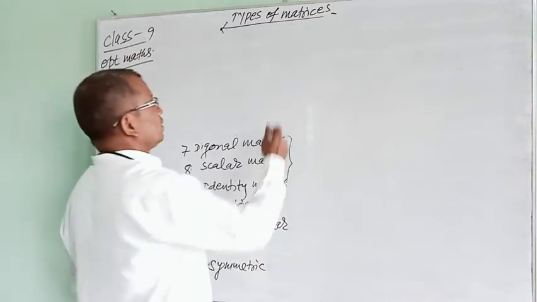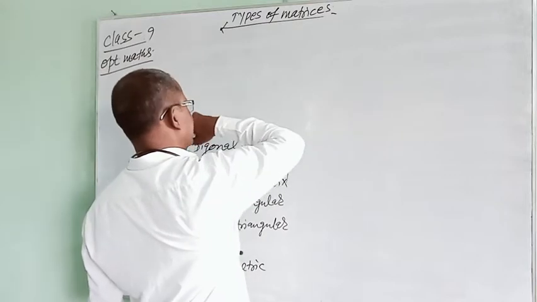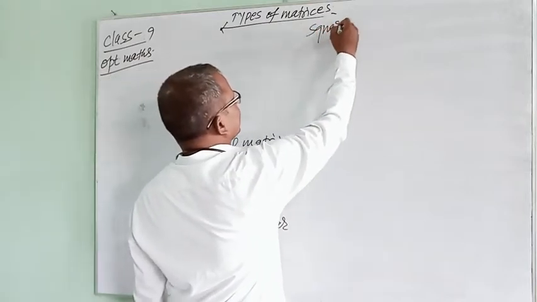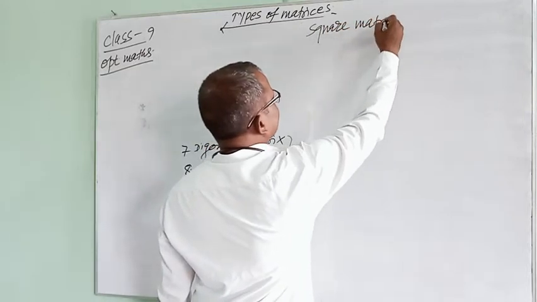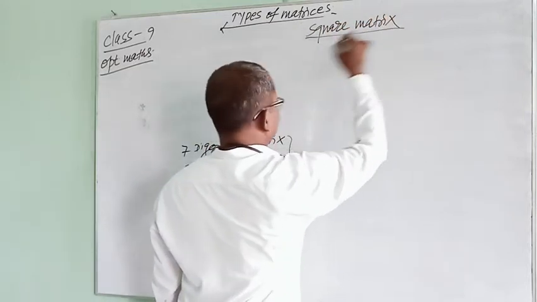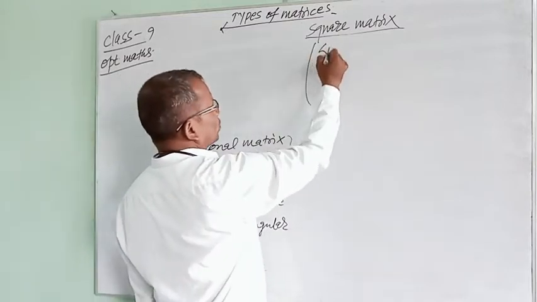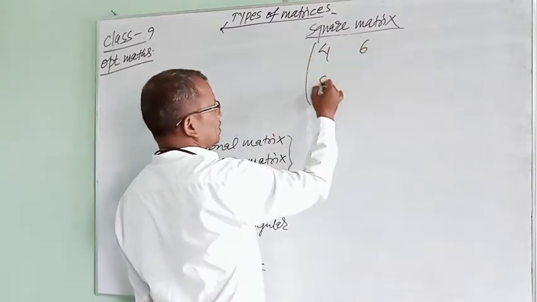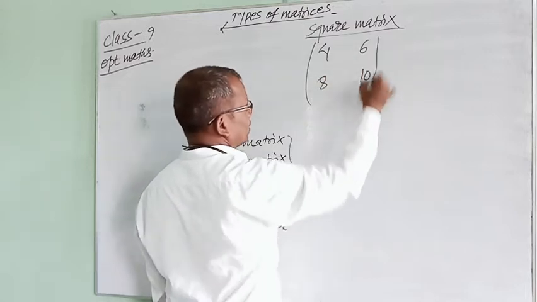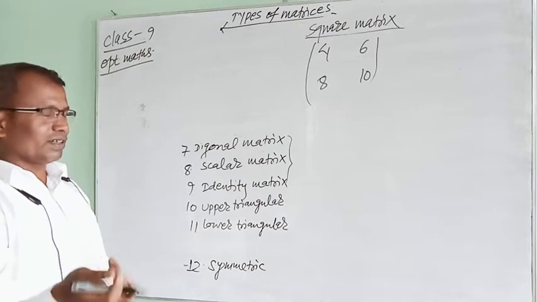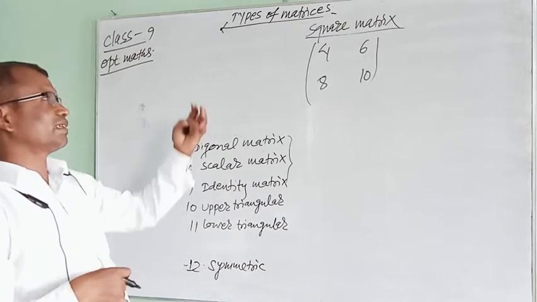Here you see a square matrix. I am displaying a square matrix here: 4, 6, 8, 10. It is a square matrix of 2 by 2 order, or a matrix of 3 by 3 order can also be taken, but I am taking a matrix of 2 by 2 order.